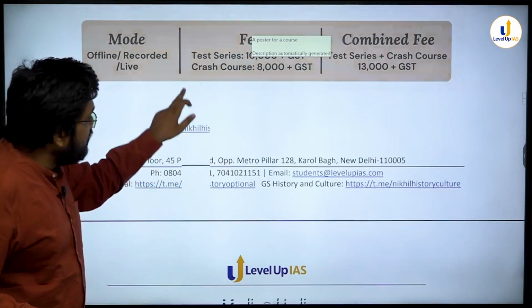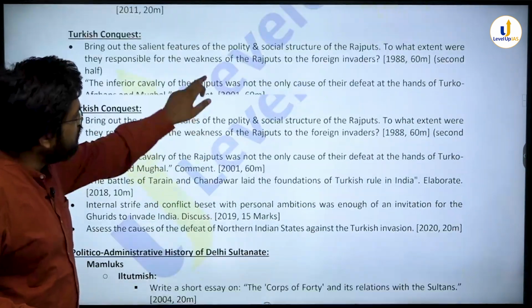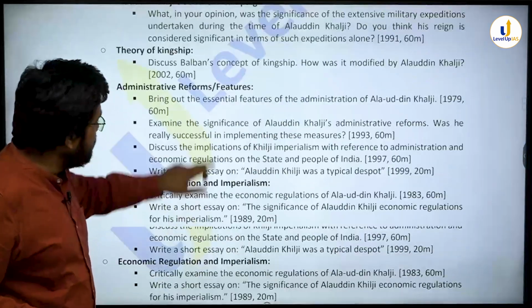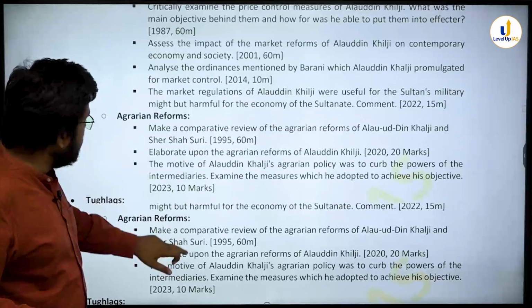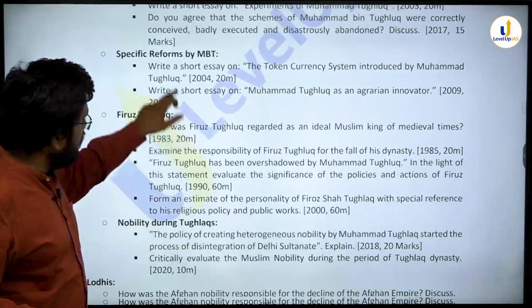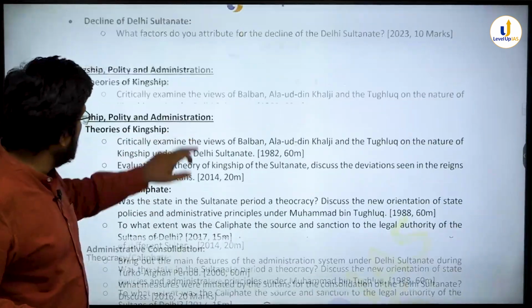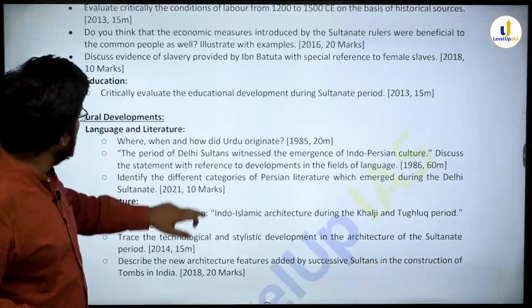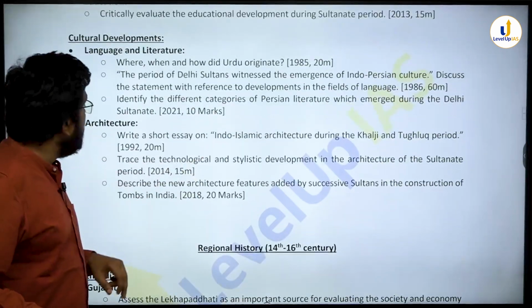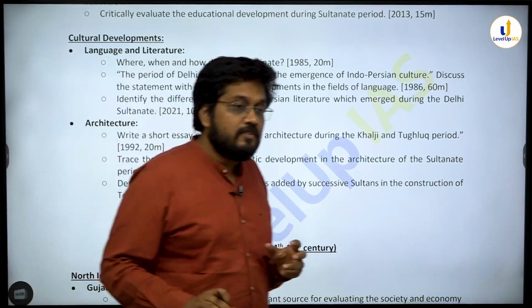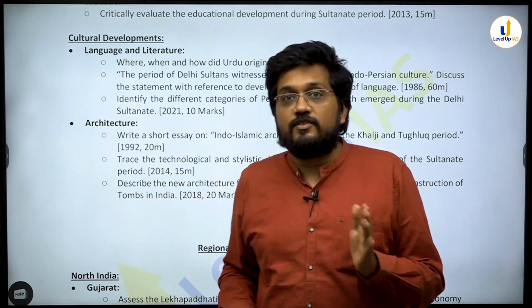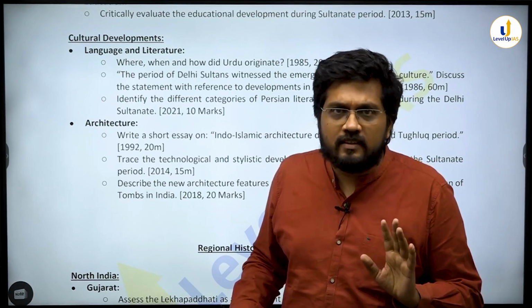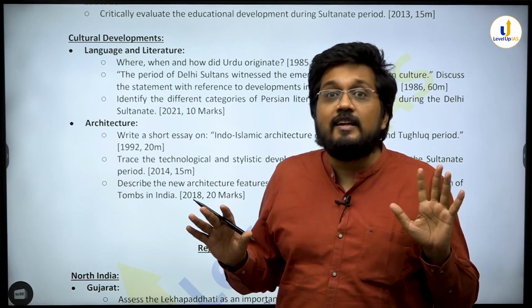First, look at the Delhi Sultanate. We have lots of typical questions on Khaljis and Tughlaqs especially, that is there anyway. But apart from that, look at the art and culture of the Sultanate era. In that, what is apparent is that there is an equal amount of focus on language and literature as on architecture. Sculpture is not there, painting is also not there. So we focus on architecture and language and literature.